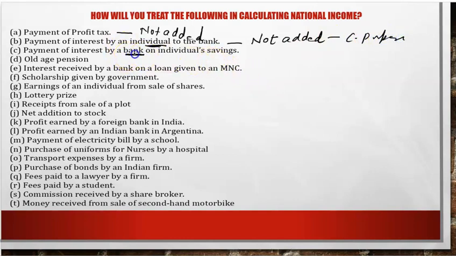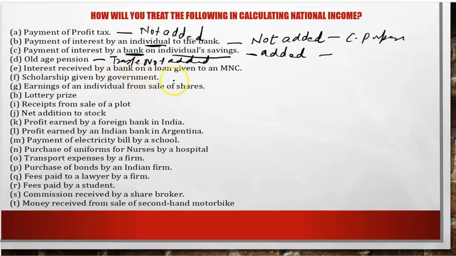Payment of interest by a bank. The bank invests the individual's savings in productive purposes, so it is added. And also when an individual receives interest on savings, it's a factor income, because they have earned that interest as factor income. Old age pension is a transfer, therefore not added.